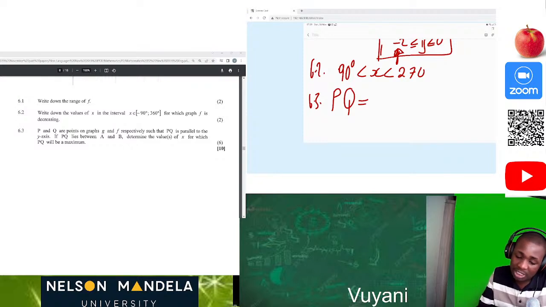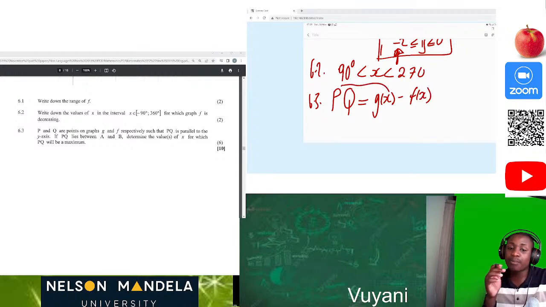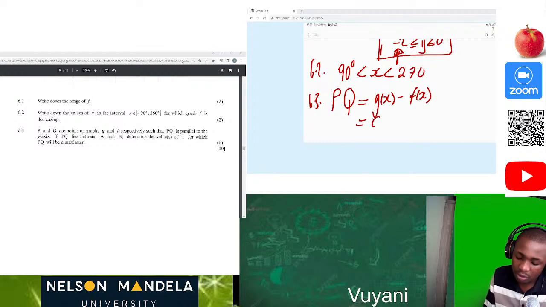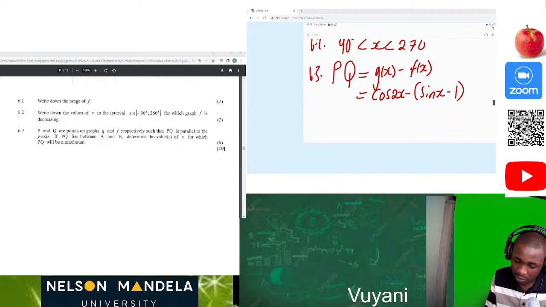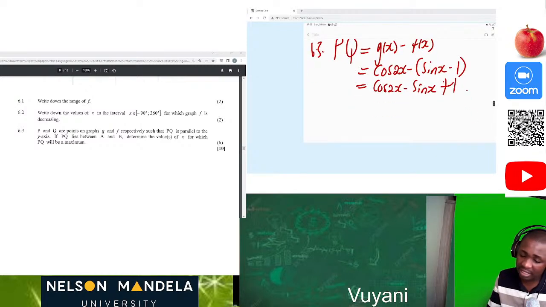So what is G? It's like you're saying G of x minus F of x, because point P is on G of x and point Q is on F of x. So it's going to be cos of 2x minus sine of x minus 1. So this will be cos 2x minus sine x plus 1. We can convert this in terms of sine since we're already dealing with sine.